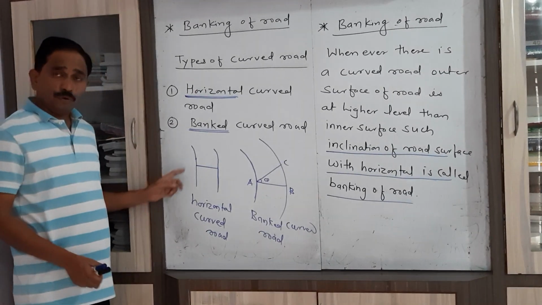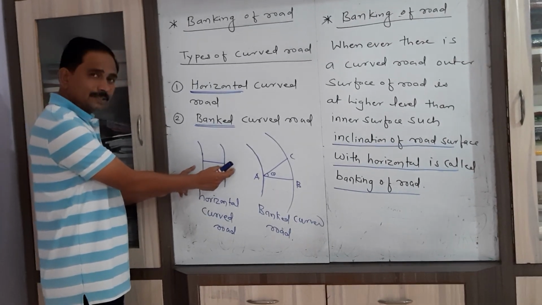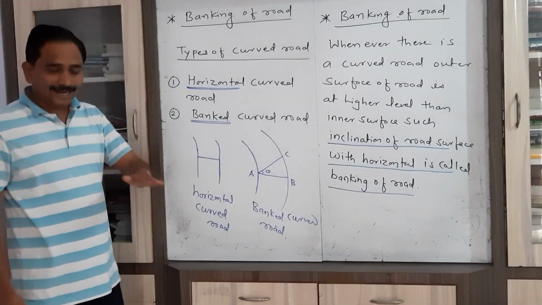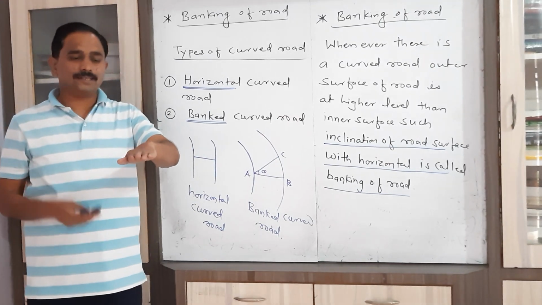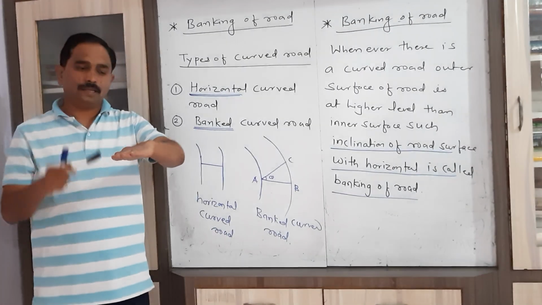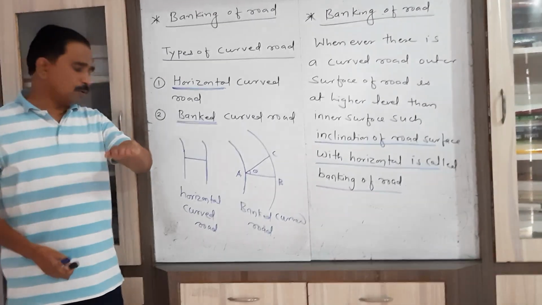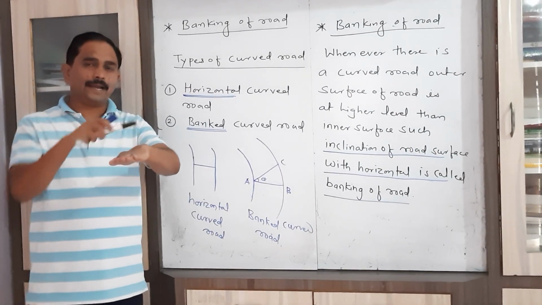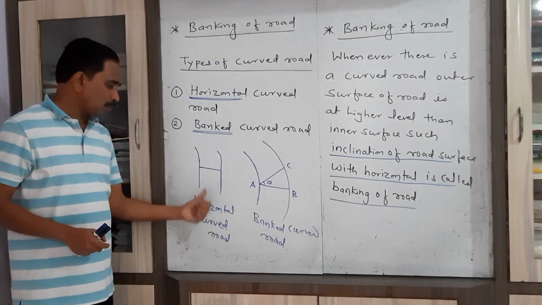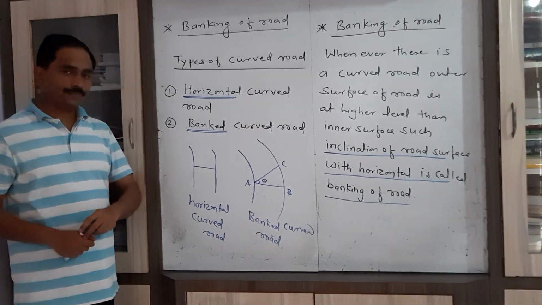The curved road whose both sides, both surfaces or edges, are at the same height. If I consider my hand as a road surface, and both the edges of the road are at the same height, then that road is called a horizontal curved road.